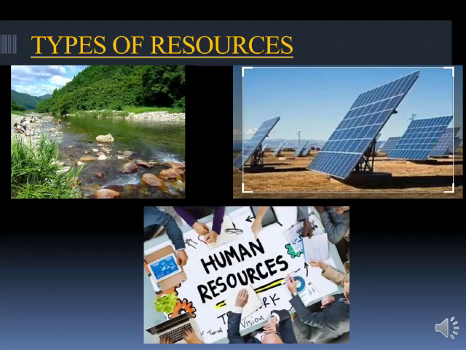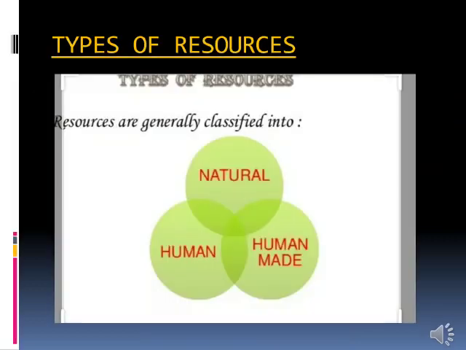You could see three different kinds of pictures. These are the types of resources. The first type of resources we can consider is natural resources. Now, the second picture indicates the human-made resources, and the third one talks about the human resources. In the picture, it says that natural resources and human resources are all interrelated with each other. So now it is very important for us to identify what are natural resources, what are human-made resources, and what are human resources.